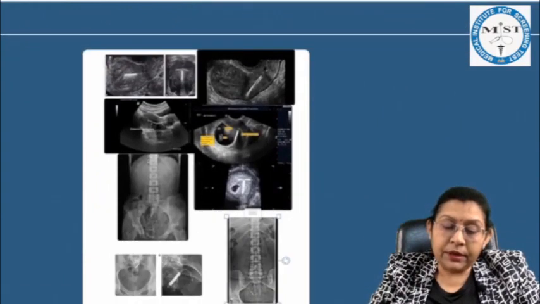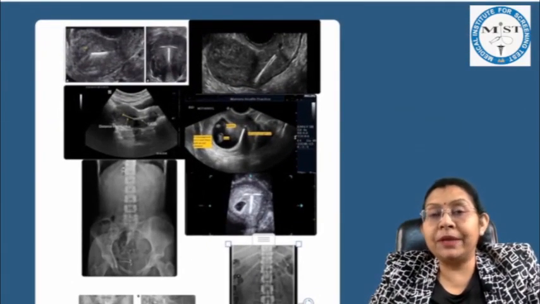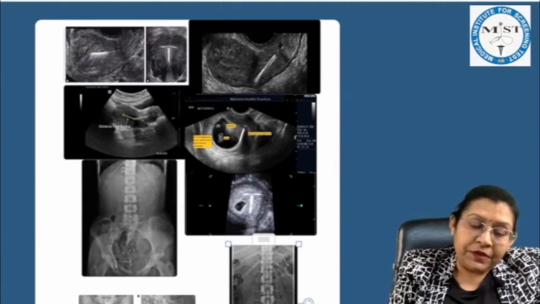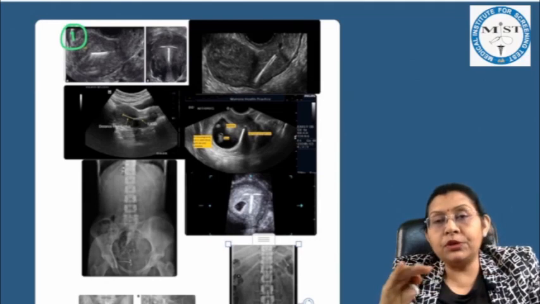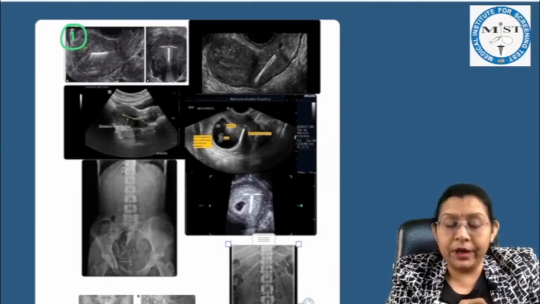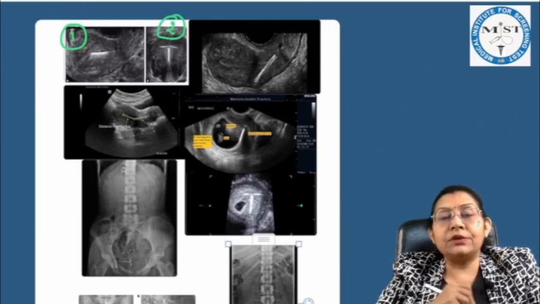And in our lectures, we have seen these images showing the displaced IUCDs. Now if you see image number 1, this is showing the normal position of the copper T. This is the longitudinal ultrasound section, and image number 2 is the transverse ultrasound section.